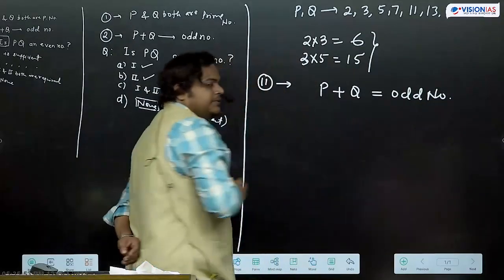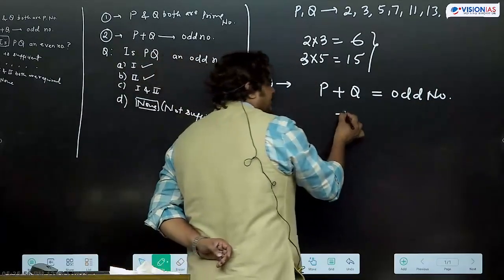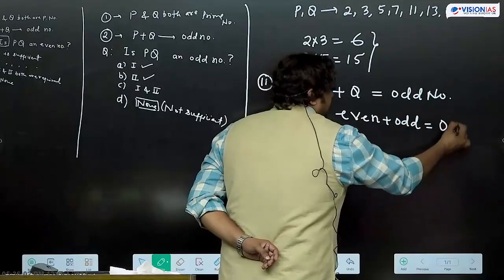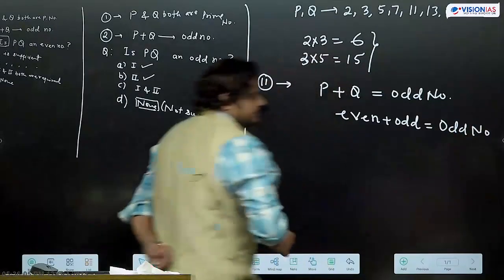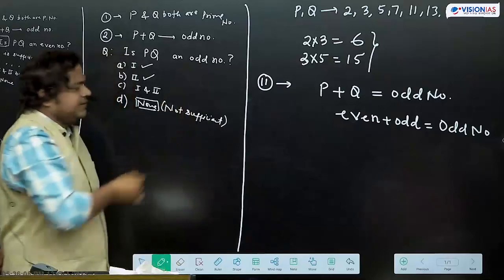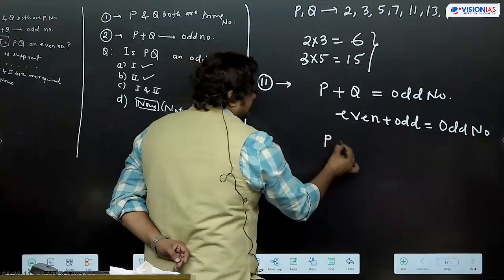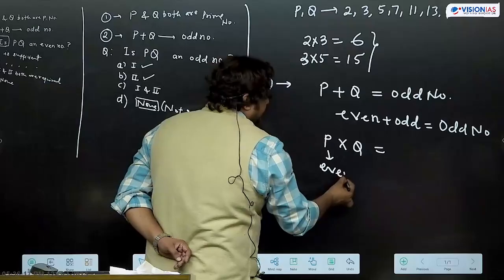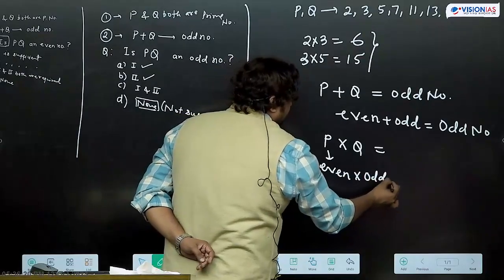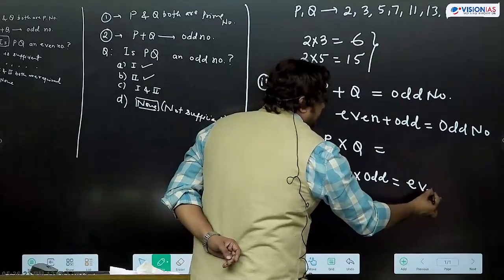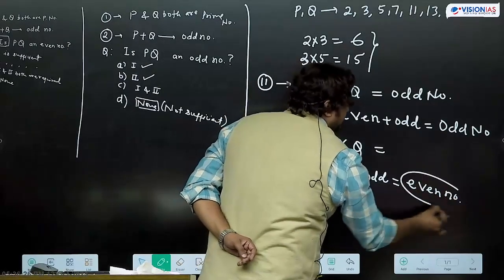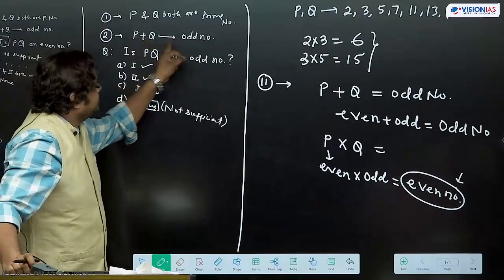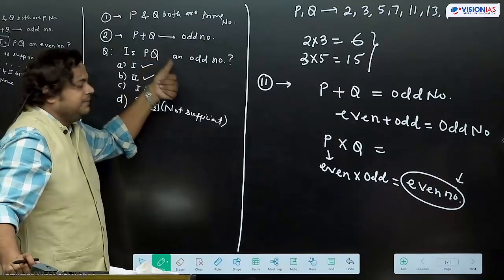So what about P and Q? We have only one condition. When an even number, if we add an odd number, then only we can get an odd number. In the question, is PQ an odd number? P into Q, what are we going to get? One will be even, another will be odd. What are we going to get? Even number. So every time we are going to get an even number. If this information is given, P plus Q is an odd number, then every time this PQ will be an even number.